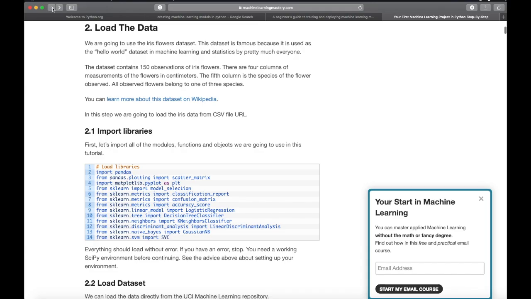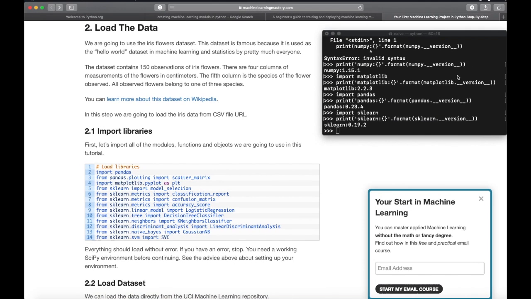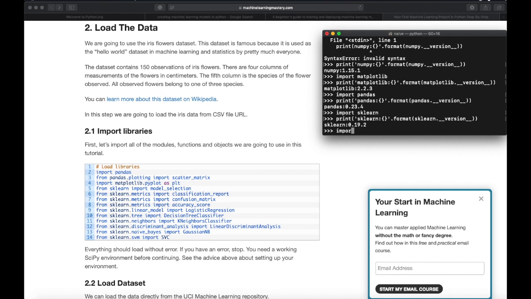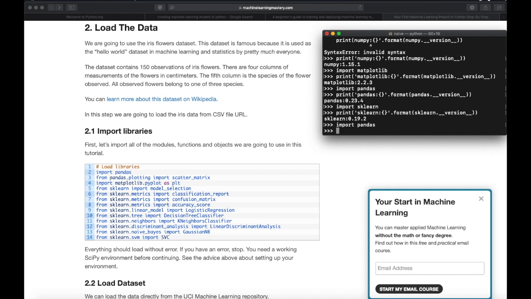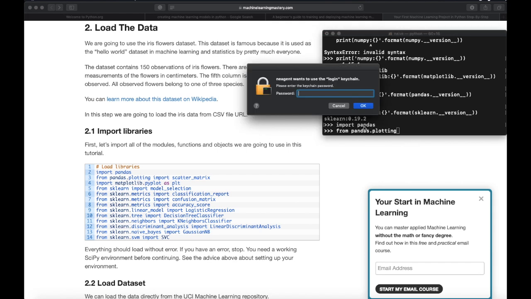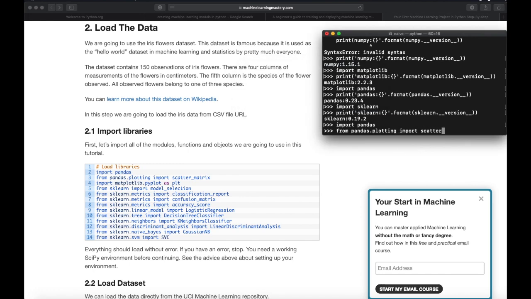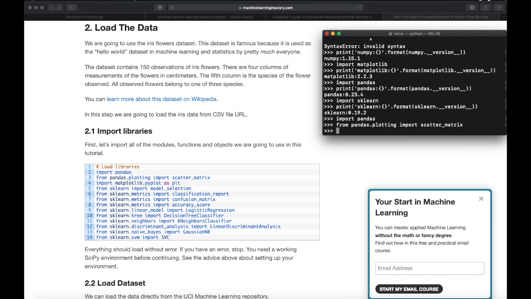So for now, we'll get started by importing the required libraries, and here are the required libraries. It's said in step 2.1. So we'll just import pandas, and from pandas.plotting import scatter_matrix.